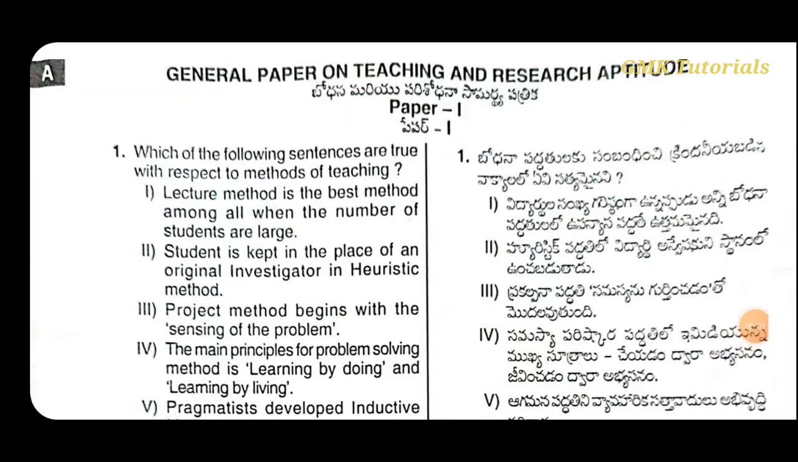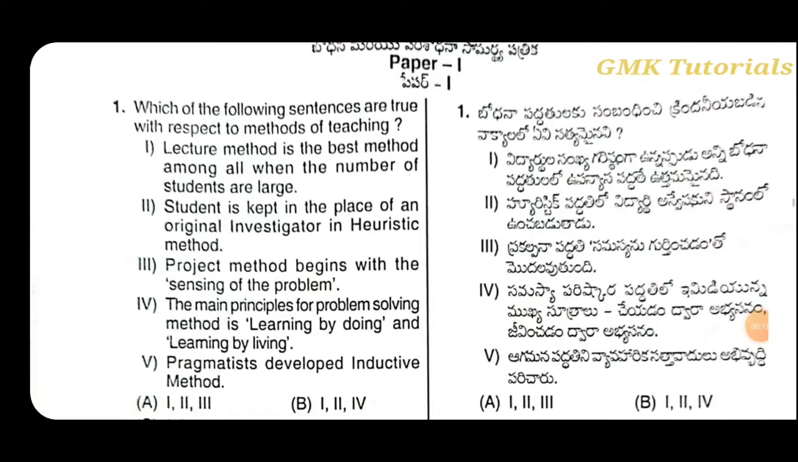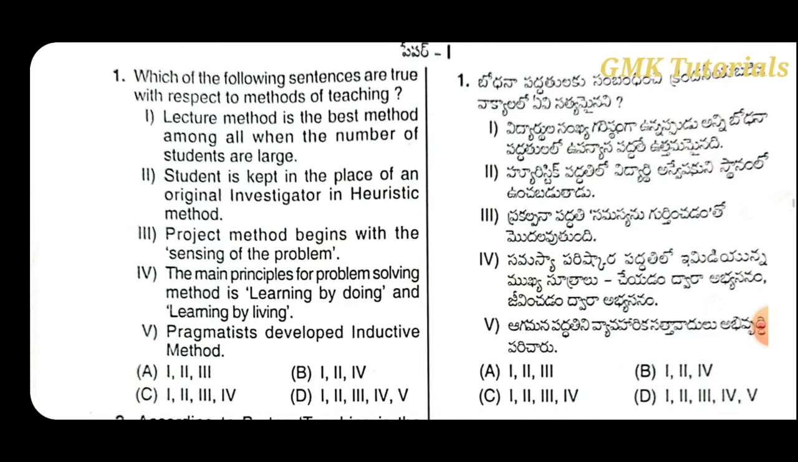Welcome back friends. Today we are going to discuss the Paper 1 General Paper on Teaching and Research Aptitude in the AP SET 2021 exam solutions. Here they have given the first question: which of the following sentences are true with respect to methods of teaching?